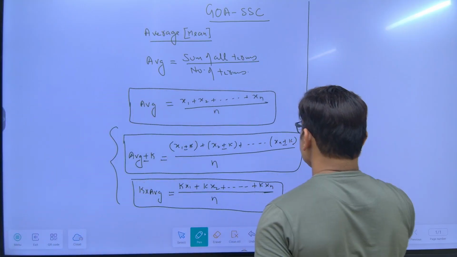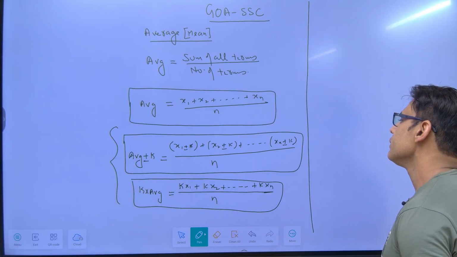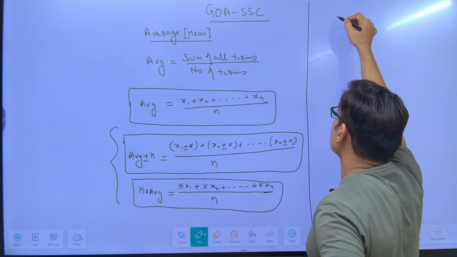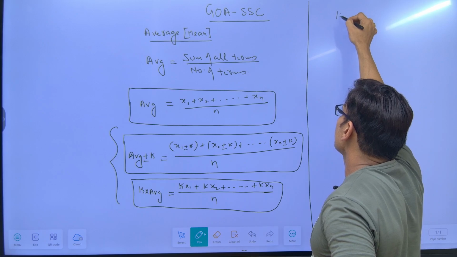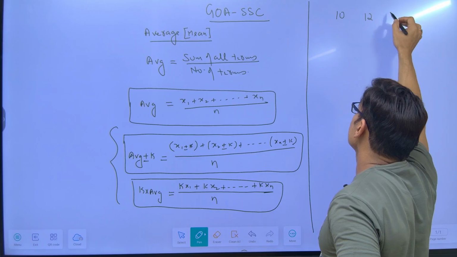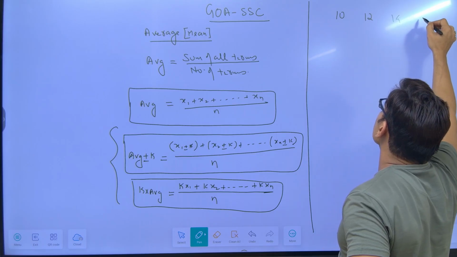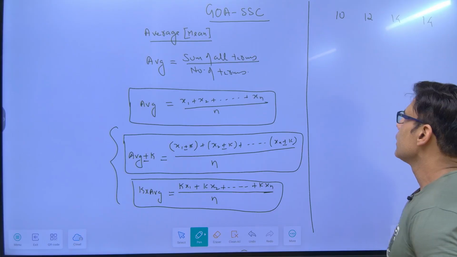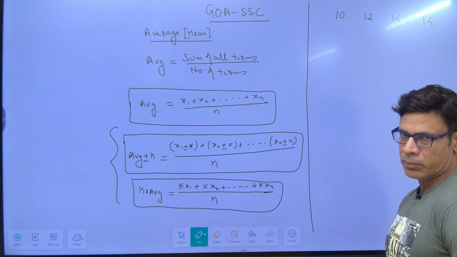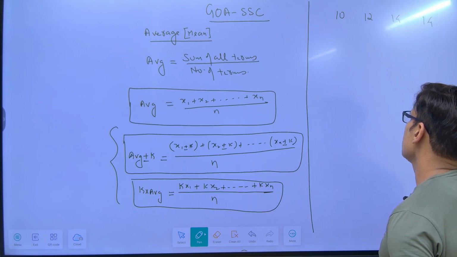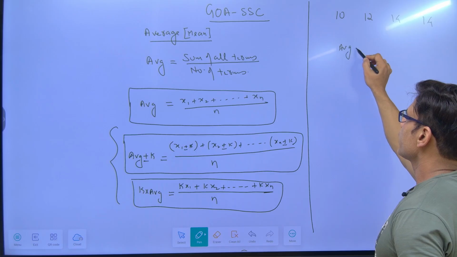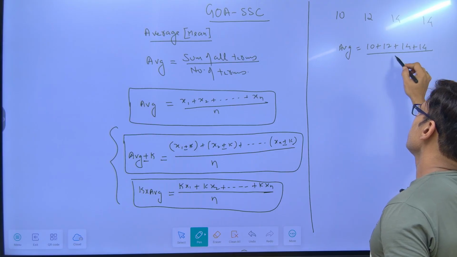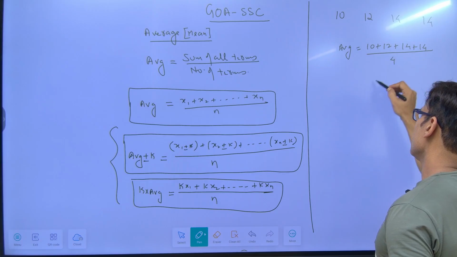Second, try to understand what average is. When I say average is mean, what does it mean? Suppose there are four people: one has 10 chocolates, the second has 12 chocolates, the third has 14 chocolates, and another also has 14 chocolates. Initially they have different numbers of chocolates. To find the average, we sum all this: 10 plus 12 plus 14 plus 14, divided by 4. 28, 38, 48, 50.